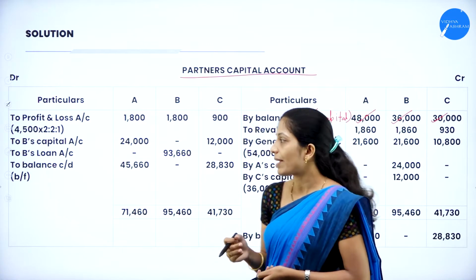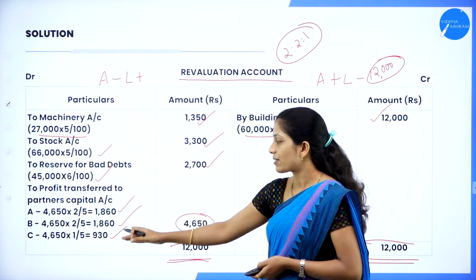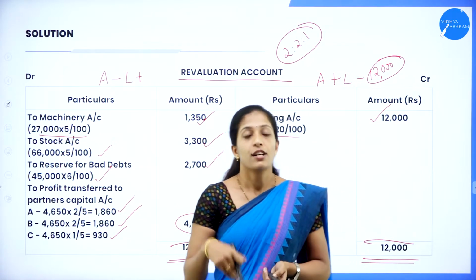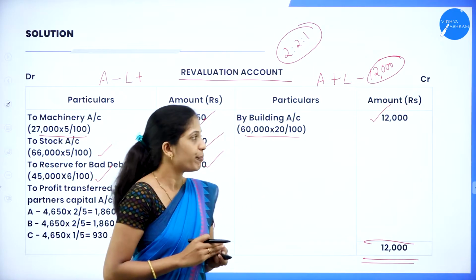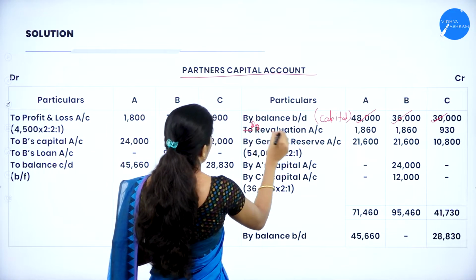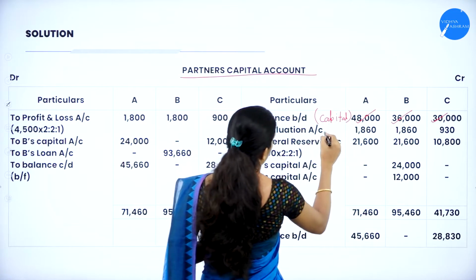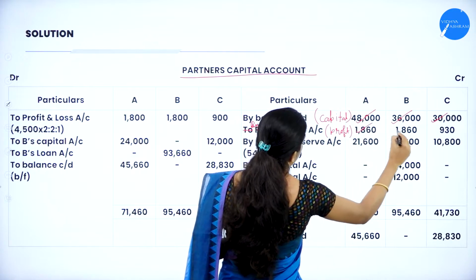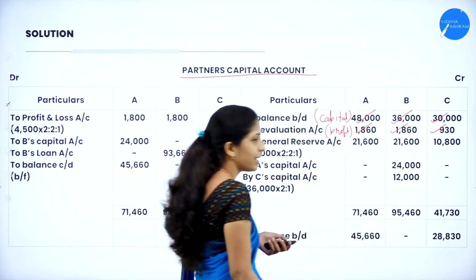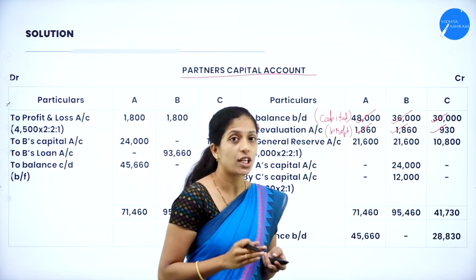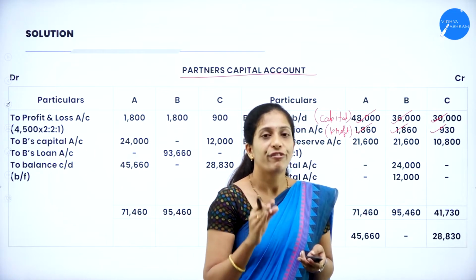So if you see our revaluation account, it is profit and we have distributed that profit 1,860 and 930. So take that revaluation profit. So how to take? That is by revaluation account. So by revaluation account, so what it is? It is profit. So what is a profit? 1,860, 1,860 and 930.